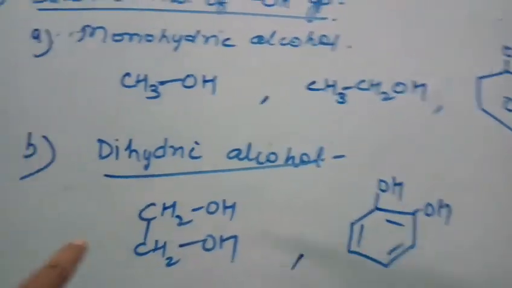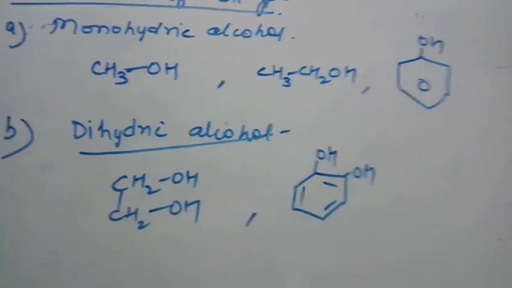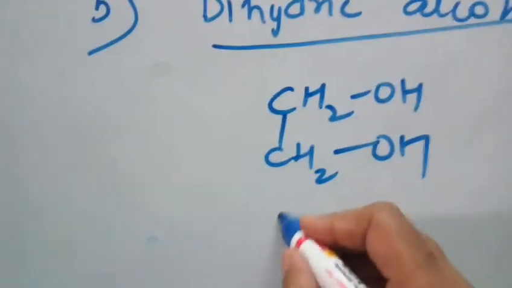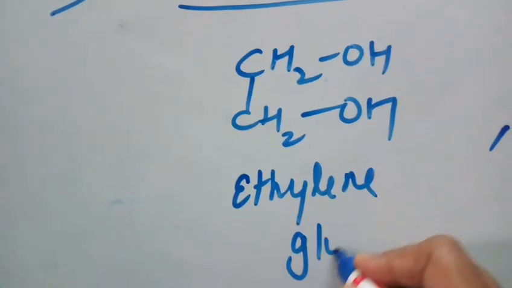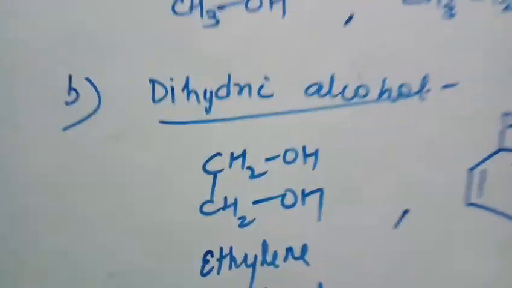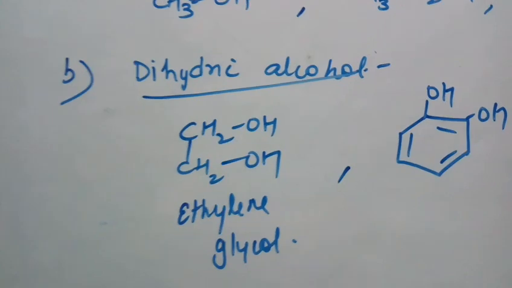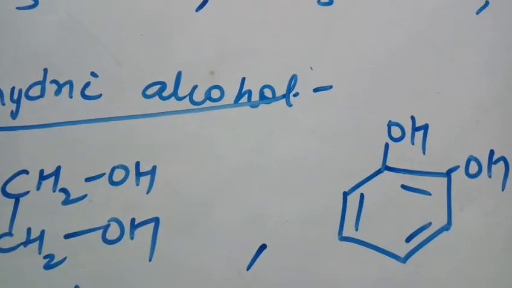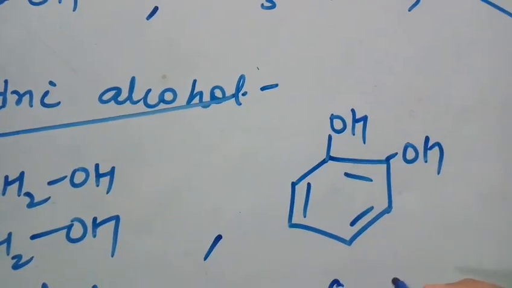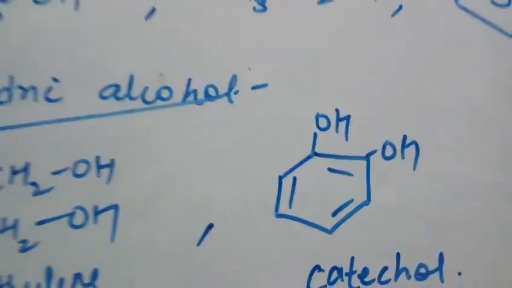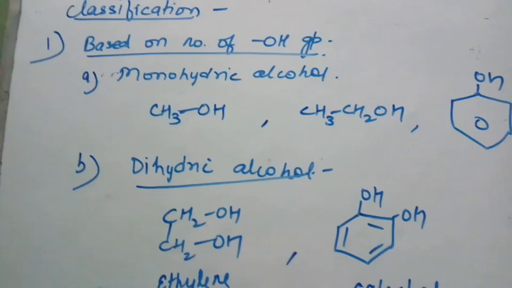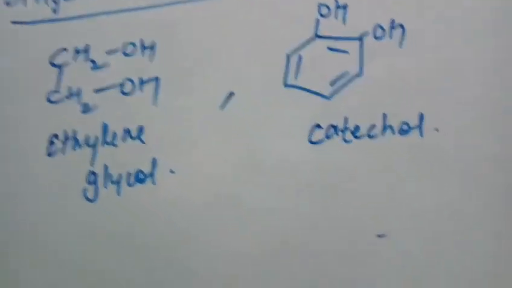This compound is ethylene glycol, its common name, and IUPAC is ethane 1,2-diol, and this compound is benzene 1,2-diol, IUPAC name, and commonly it is known as catechol. Right. So these are the compounds which are dihydric alcohol.